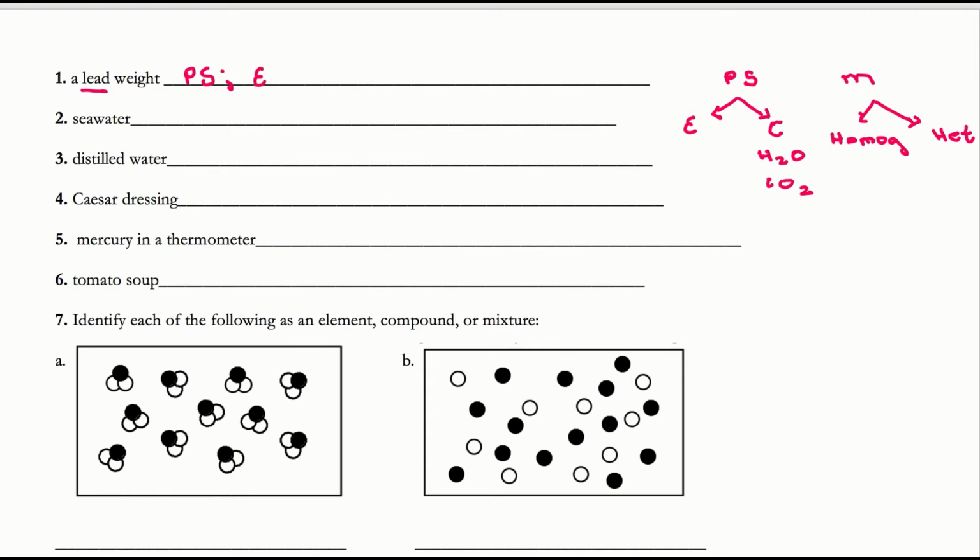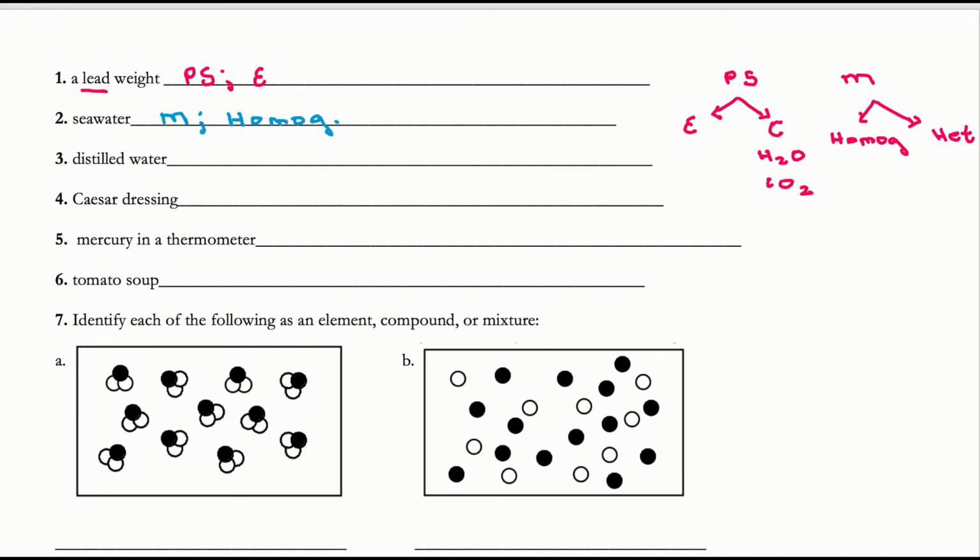Okay? Seawater. Now, some of these questions do get a little bit tricky. When I'm talking about seawater, am I just talking about the water or am I talking about the ocean in general? Well, I'm going to be talking about just seawater. So seawater consists of water, some salts, some other impurities. So it is not going to be a compound, it is a mixture. However, I'm going to assume I'm just talking about the water I find in the ocean, not all the other components. So I'm going to assume it is uniformly mixed. So it's going to be homogeneous.